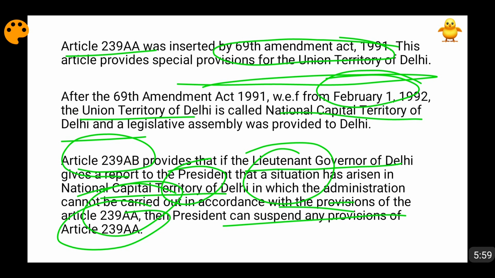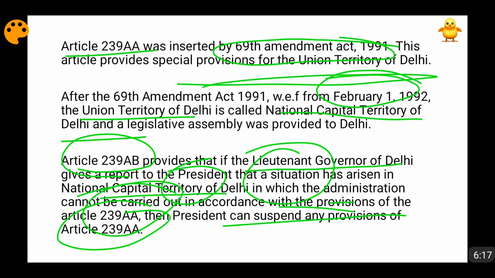Okay, friends. Also, the police commissioner of Delhi will report to the lieutenant governor, who in turn will report to the president of India. So in these three major things, land, public order and police, the powers of state government are nullified. They don't have any power. So these are the three major things.